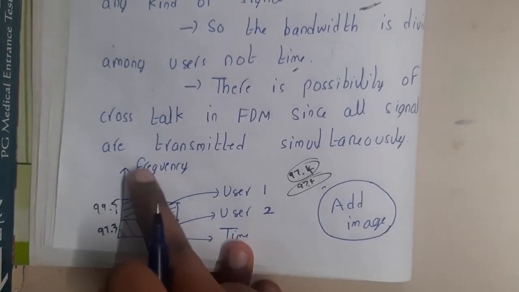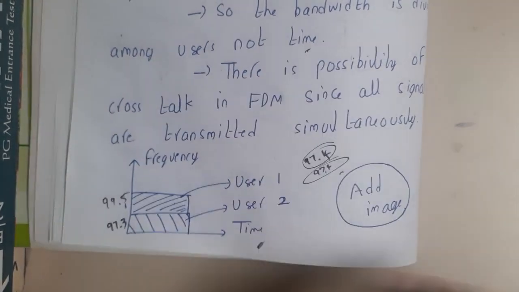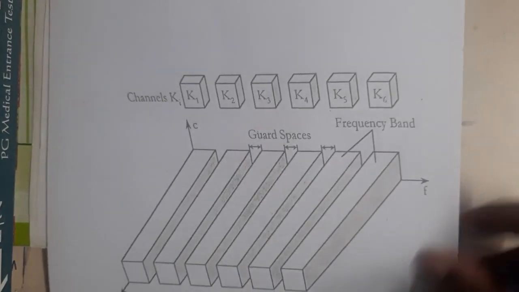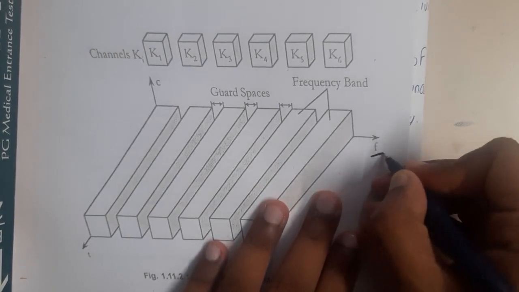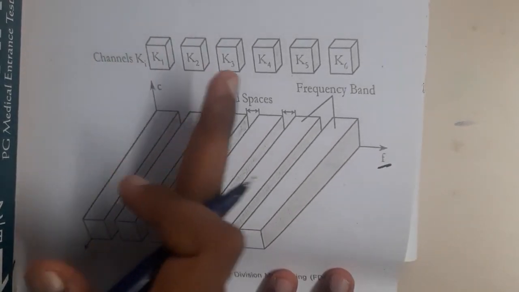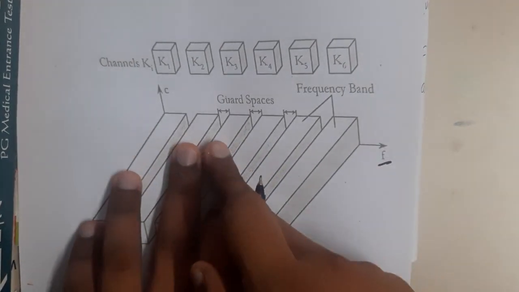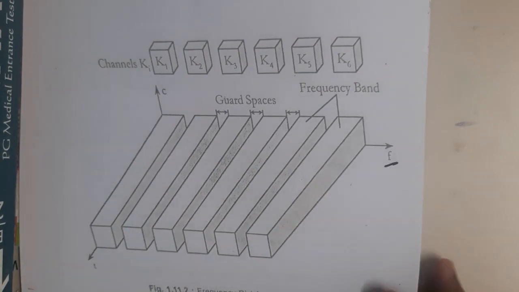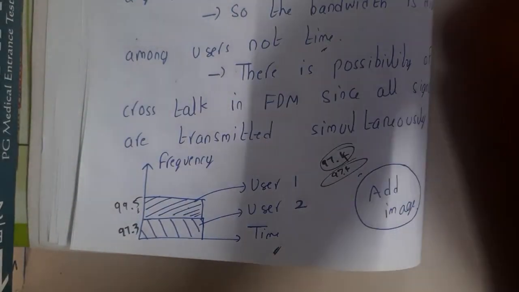If you want to draw a simple diagram, you can draw it this way. This diagram is also correct, guys. In some books you will find the diagram in this way. Here are the channels, and here they are dividing the frequency. This is the frequency F. Based on the frequency they are dividing it: this is 99.7, this is 99.8, 99.0, like that. That's a 3D diagram, which is why I didn't try to draw it.